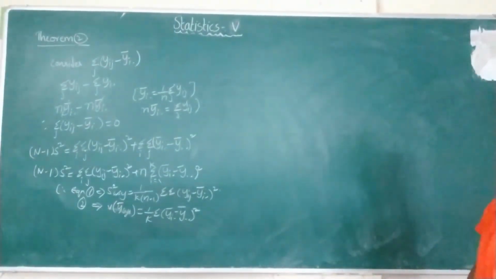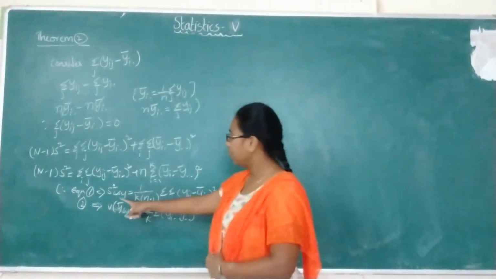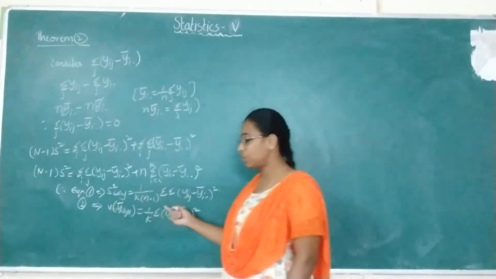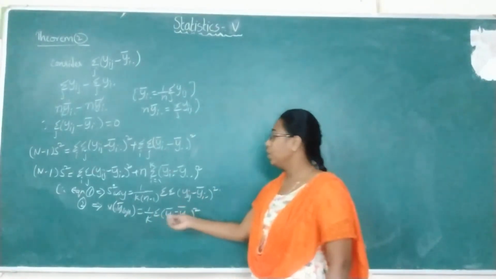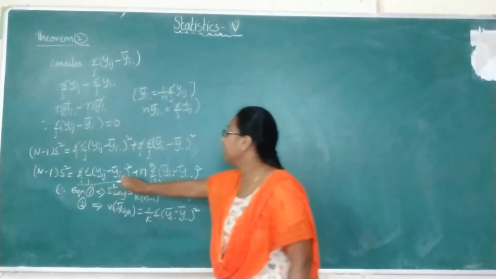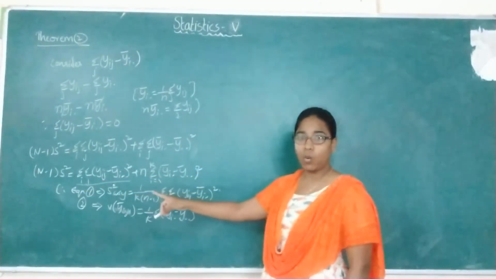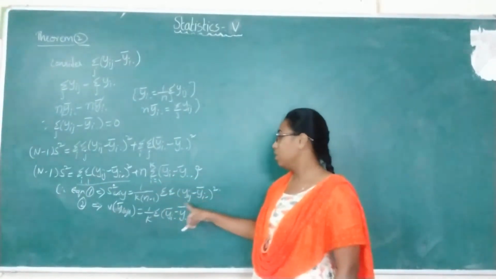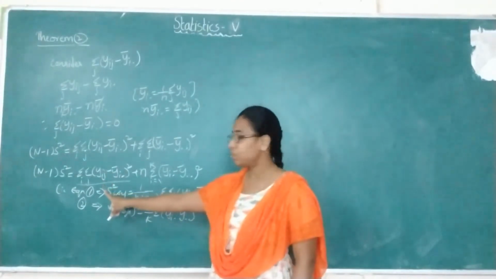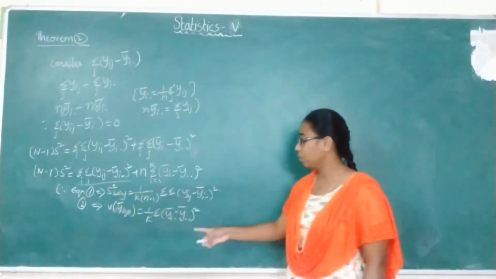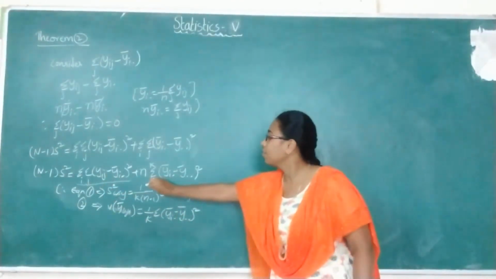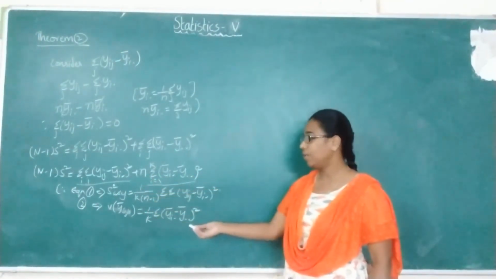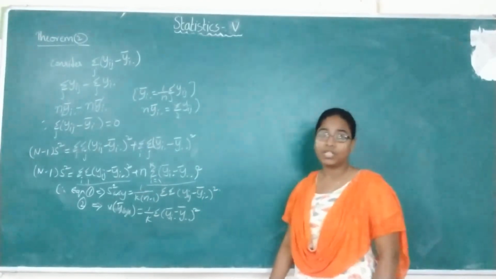Now if you observe here, you have s square wsy equals 1 by k into (n minus 1) summation of this value. Here you have the same term, that is the summation over i and j of (yij minus yi dot bar). So if I send k into (n minus 1) to that side, I get the summation value. Similarly, here also you have the same term. So if you send k to that side, the summation value will be k into the variance of the systematic sample mean.